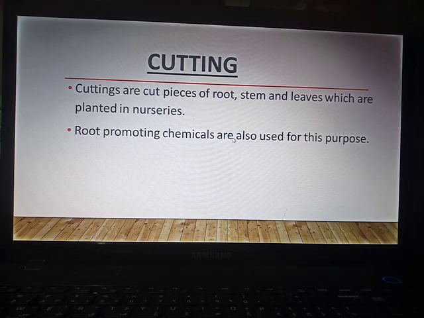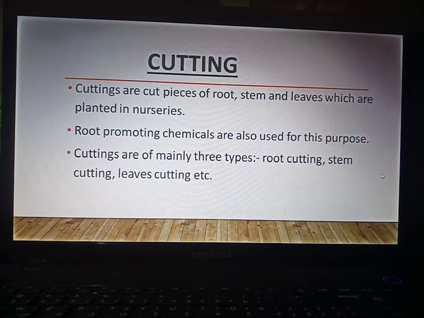Root promoting chemicals are also used for this purpose. Before germinating the root or stem, they are dipped in root promoting chemicals for its promotion or growing. The next point is cuttings are of mainly three types: root cutting, stem cutting and leaf cutting. In root cutting, the part used for growing a new plant is root. In stem cutting, the part used is stem, and in leaf cutting, leaf is used for growing a new plant.